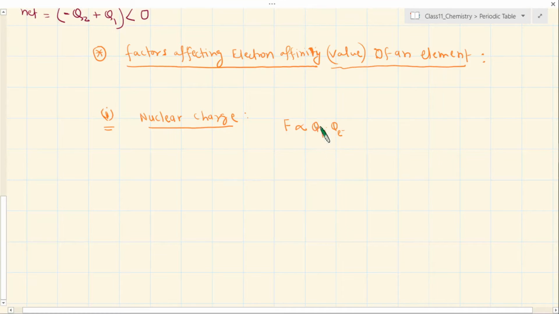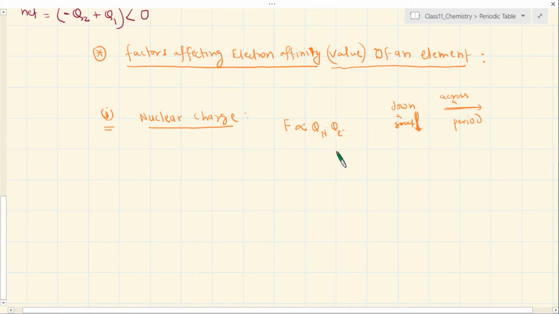So the charge of nucleus may vary when you are going across a period or down a group, because we are going to discuss the trend, right? So nuclear charge is one factor that will be responsible when you are going across a period and going down a group. This is one factor we will consider. Please see, what do you think should happen? Considering only one factor is not enough.